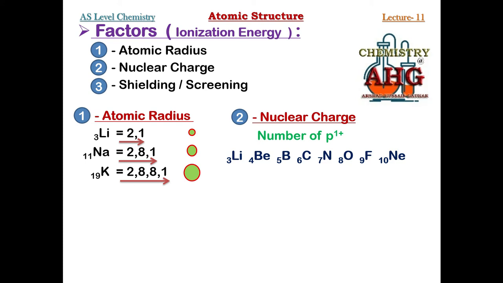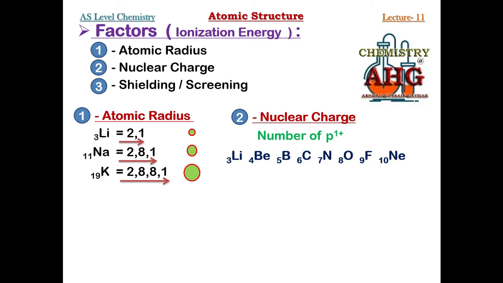And remember, as we are moving from left to right, not only the number of protons increases, the number of electrons also increases. Electrons are negatively charged particles, protons are positively charged particles, and oppositely charged particles always attract each other. So there are 10 protons in neon and 10 electrons, but in two shells. So there would be the strongest pull of the nucleus in the case of neon.